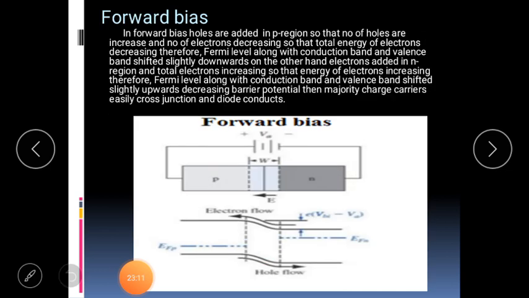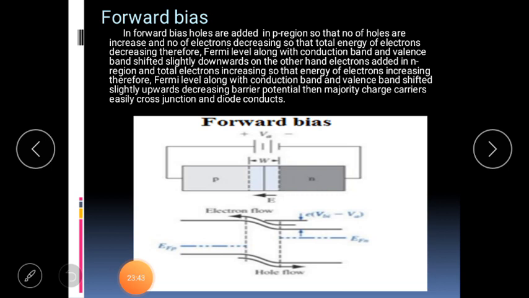This can be explained in forward bias, where the p region is connected to the positive terminal and the n region is connected to the negative terminal. In this situation, holes are added in the p region from the battery terminal, so the number of electrons is decreased. If the total number of electrons is decreased, their total energy will be decreased and the Fermi energy level will be shifted slightly downwards. Compensatively, the conduction band and valence band will be shifted.